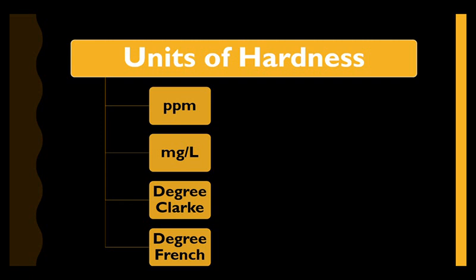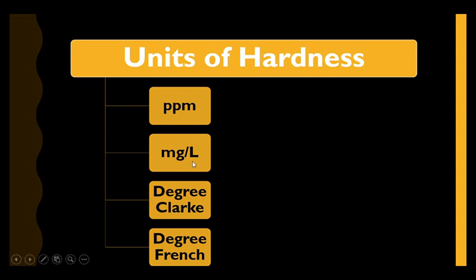The next topic, units of hardness. The units of hardness are ppm, milligrams per liter, degree Clark, and degree French. ppm is defined as the number of parts of calcium carbonate equivalents per 10 power 6 parts of water. So 1 ppm is equal to 1 part of calcium carbonate per 10 power 6 parts of water.